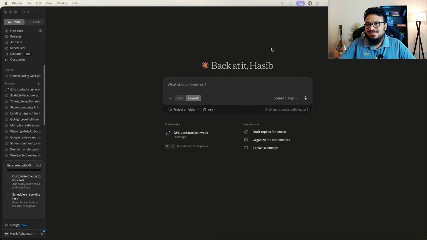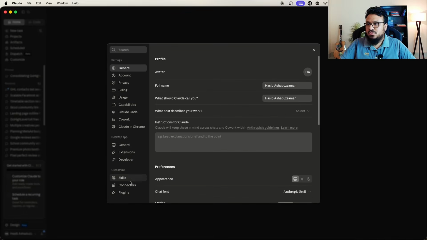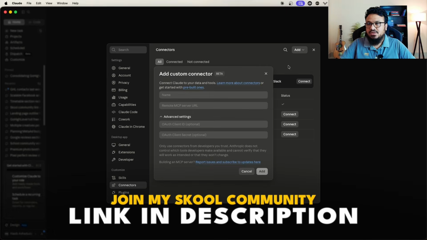So once it's installed, you need to log into your Claude account, and then you will click on the bottom left on your name or the profile bit here, and then go to settings, go to connectors. So here's where we will connect the GoHighLevel MCP. So we will click on add custom connector.